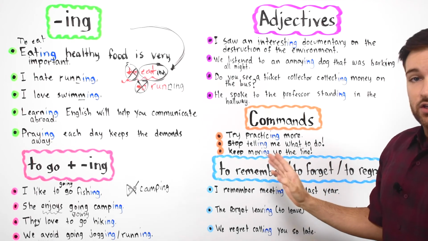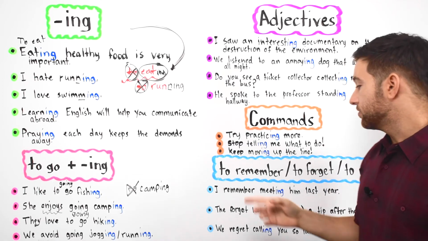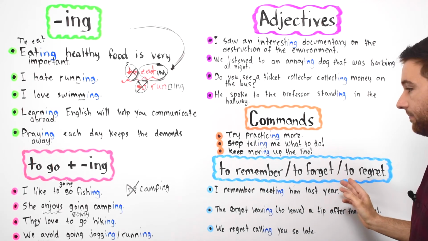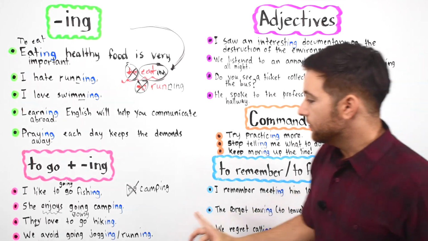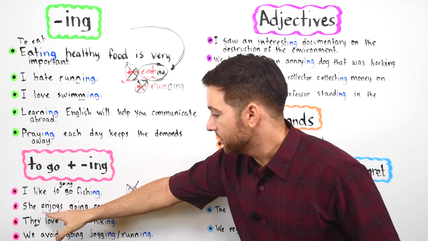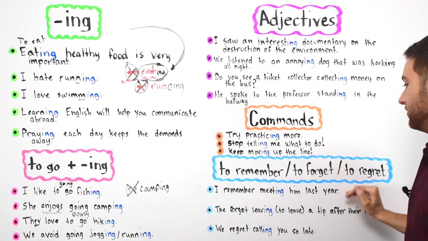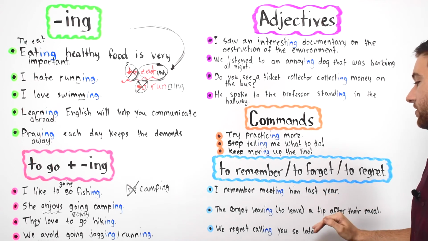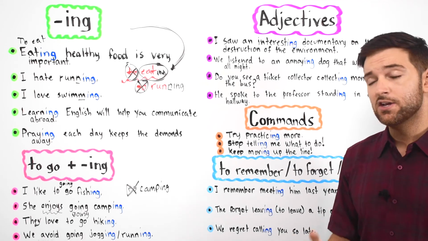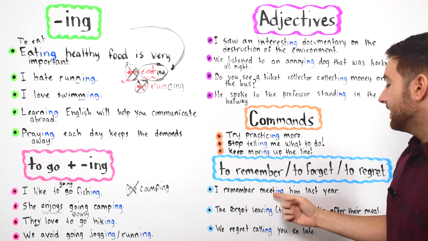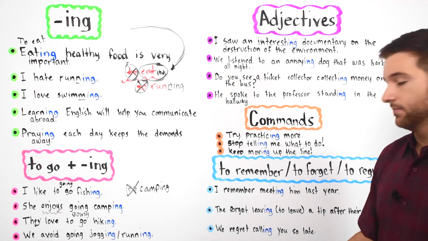All right? So also, just so you guys know, we use the ing form after the verbs to remember, to forget, and to regret. Okay, so you'll see them here. You also saw it similarly with the verbs enjoy and avoid. But let's look at these. To remember, to forget, and to regret. I remember meeting him last year. You cannot say I remember to meet him last year. You have to use the ing form of the verb, turning it into a noun. I remember meeting him last year.